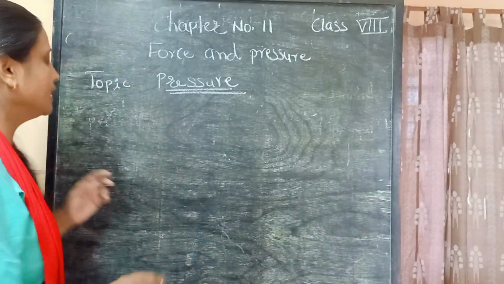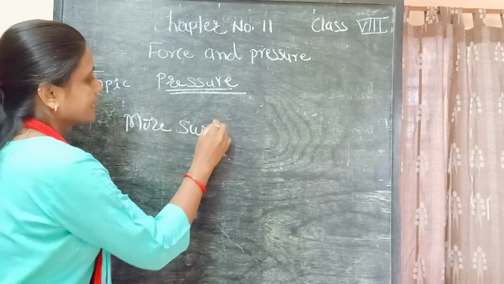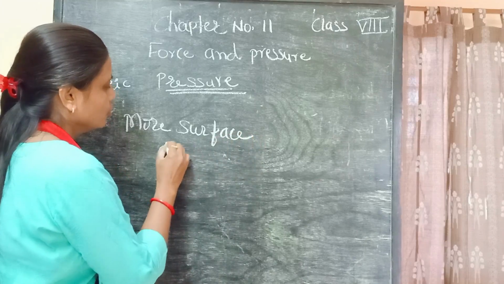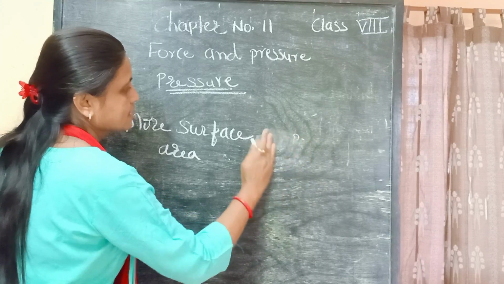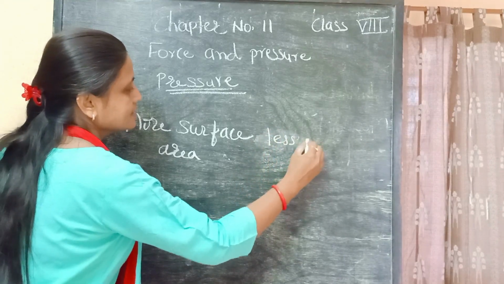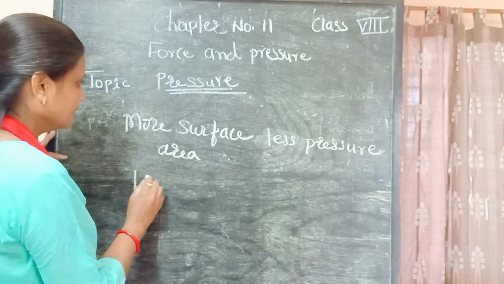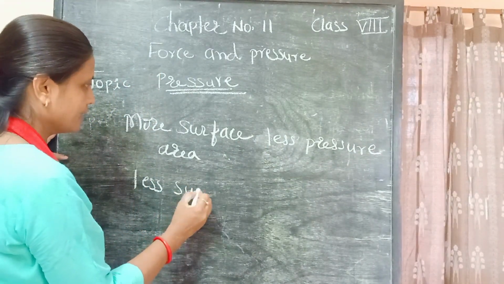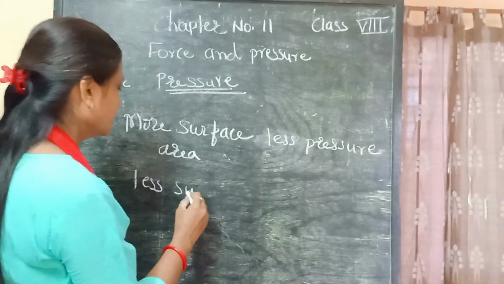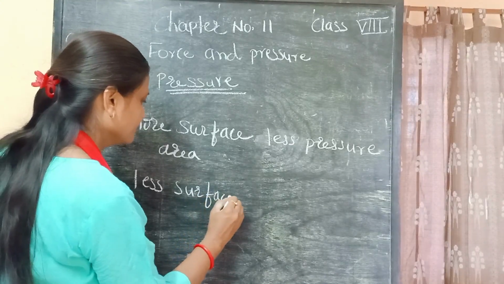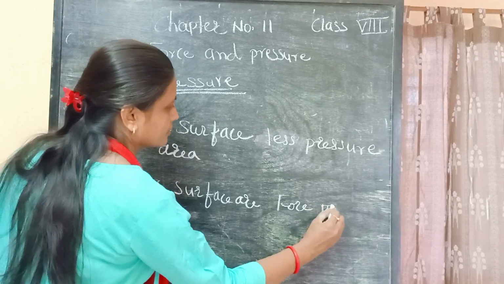So the simple relation is: more surface area, less pressure. Less surface area, more pressure.